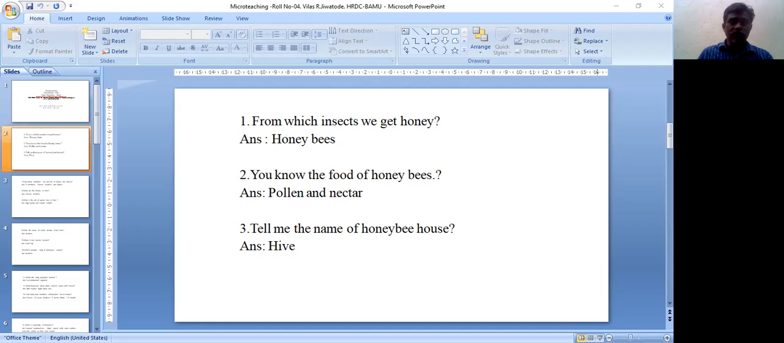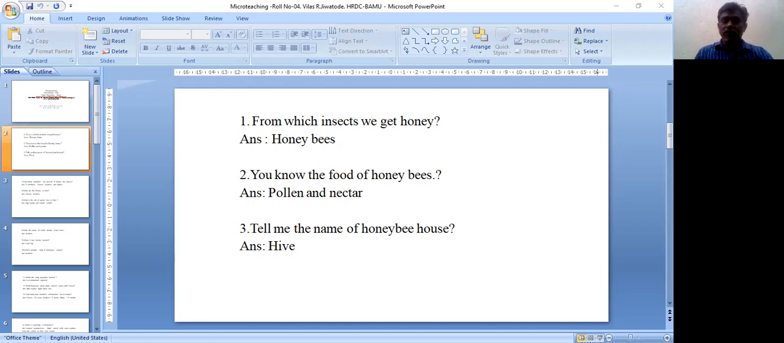Now next is a somewhat difficult question. What are the different types of workers found in a colony according to their duties? The workers perform a large number of different duties in the colony. Some workers act as nurse bees, which nurse the larvae. Some workers act as guard bees, which guard the colony and protect it from enemies. Some workers act as fanners, which in summer cool the colony by fanning their wings.